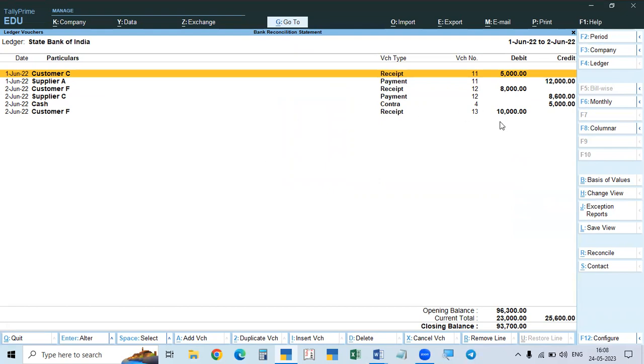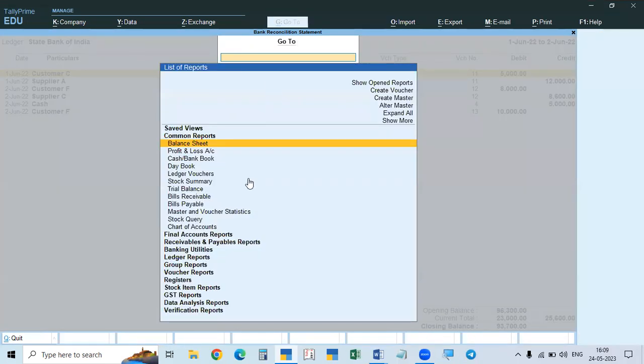So one place is in the gateway of Tally: go to utilities, in that go to banking, and at the end there is bank reconciliation. That is one place. Another place is, whenever you are in any screen, on the top you see Alt G. If you click Alt G, you need not search for that.